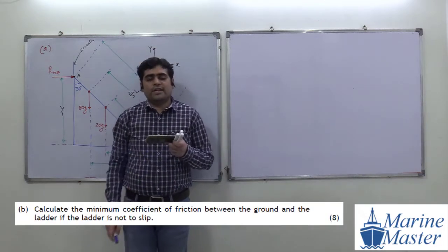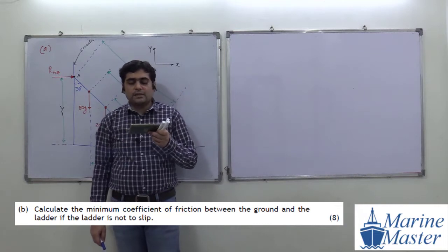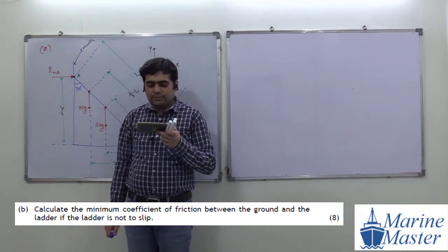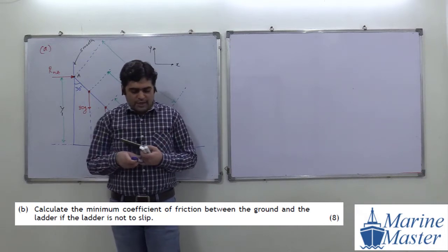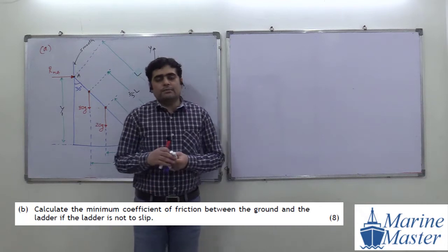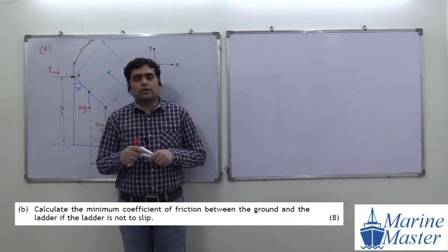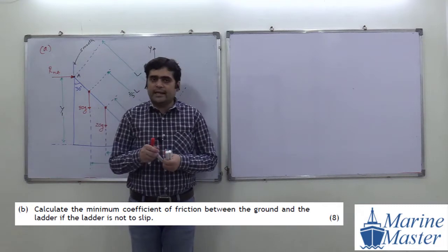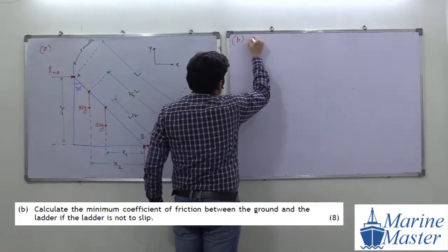Now guys, what is our target in B part? What are they asking us? In B part, they are asking us to calculate the coefficient of friction between the ground and ladder if the ladder is not to slip. So we have to find out mu. Mu means the coefficient of friction between the ladder and the ground.